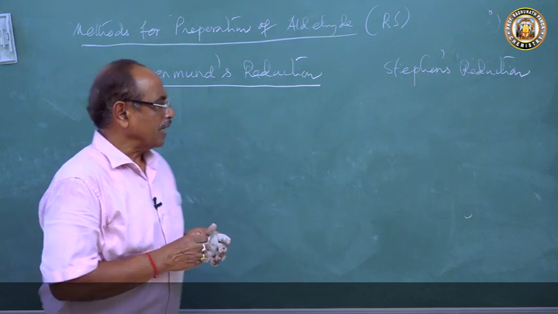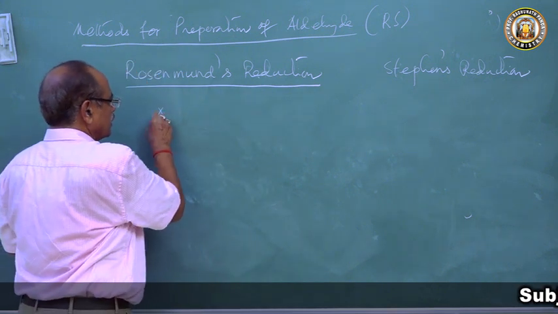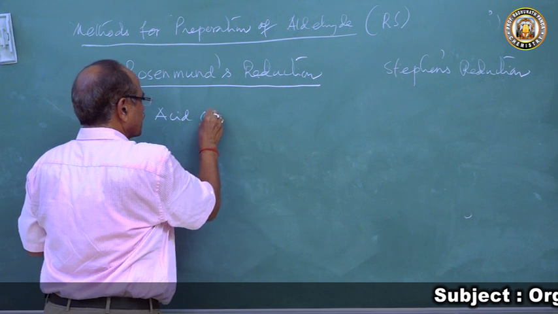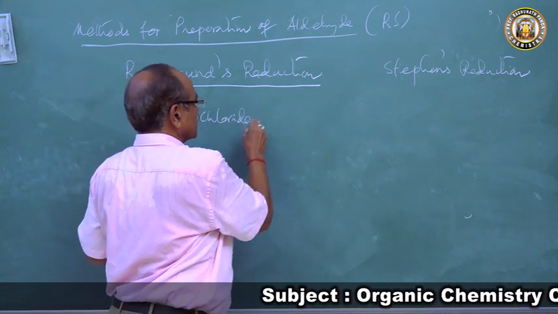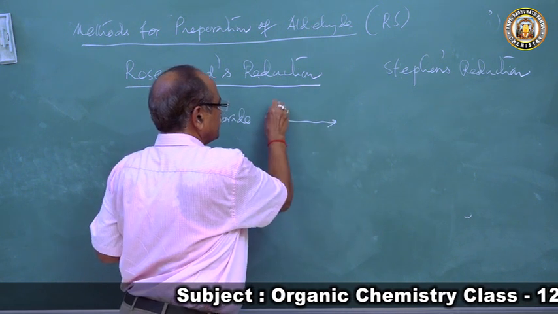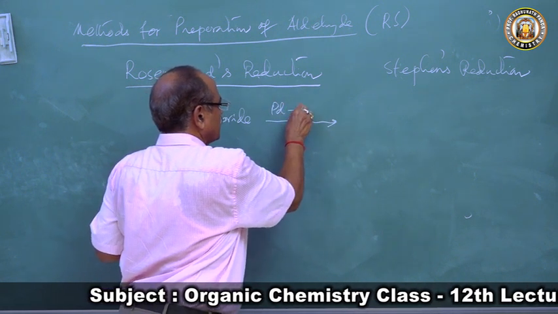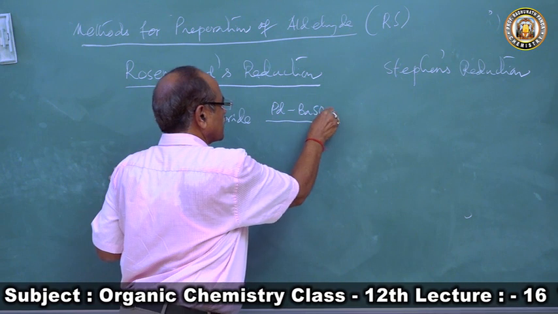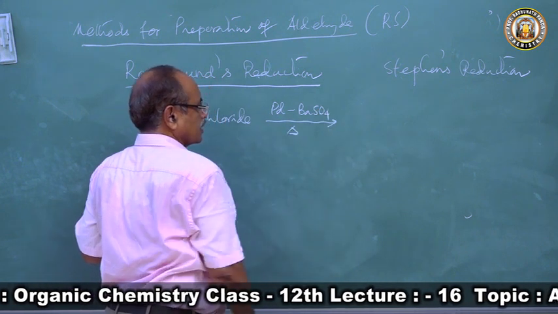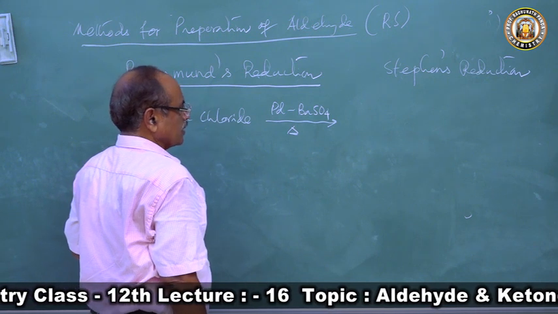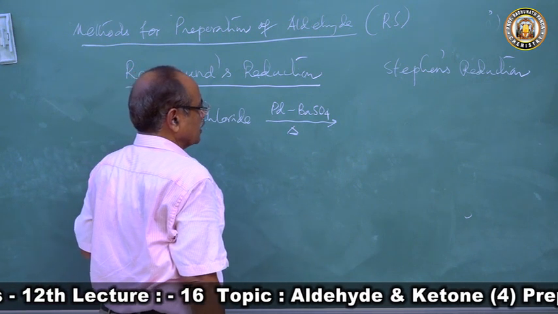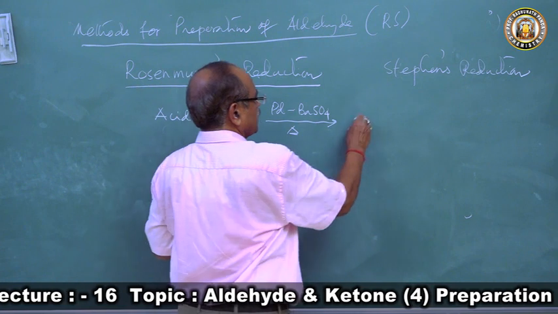That means you will take an acid chloride in Rosenmund's reduction, and it is heated with hydrogen and palladium supported by barium sulfate. This undergoes reduction to produce the aldehyde.